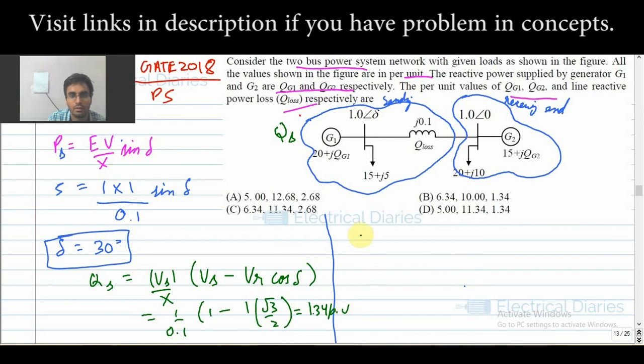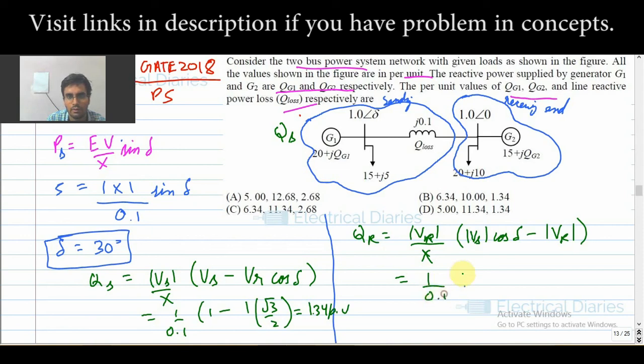Now your QR is given by the formula Vr by X into (Vs cos delta minus Vr). So Vr is 1, divided by 0.1, times (1 into root 3 by 2 minus 1).